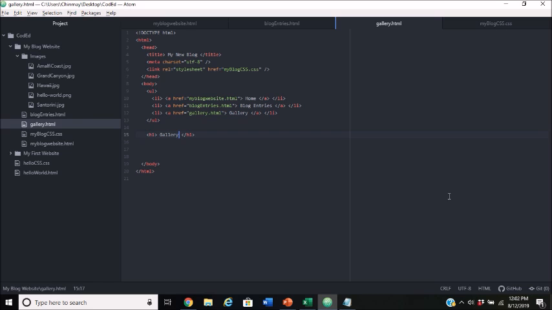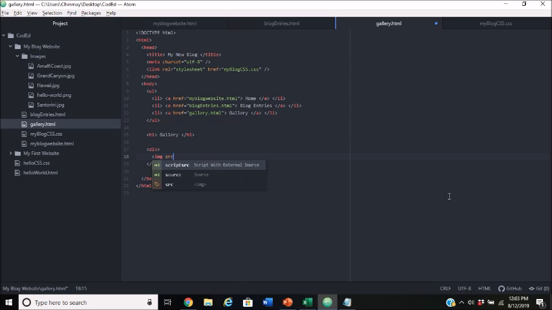In this video we're going to be talking about creating your first gallery. So we're going to have header 1 denoting gallery. And then we're going to add our div tag to separate out our gallery items. So we're going to have our starting and ending div tag as our container.